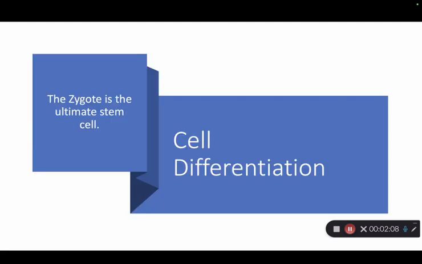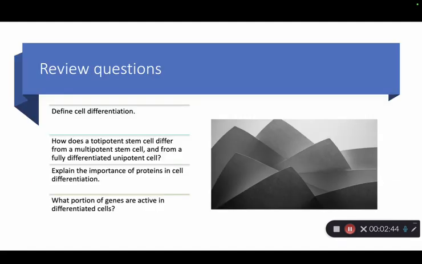Now we'll pivot from conception to starting the process of development. And the zygote is the ultimate stem cell. It's what we call a totipotent stem cell, which is the most versatile type. From this single cell arises every single tissue and organ in the human body. This remarkable ability and potential is orchestrated through the process of cell differentiation, by which cells become specialized by selectively expressing parts of their DNA, not all of their DNA.